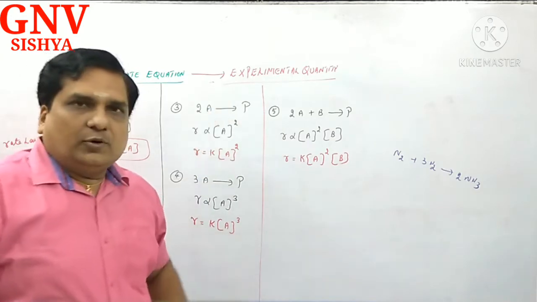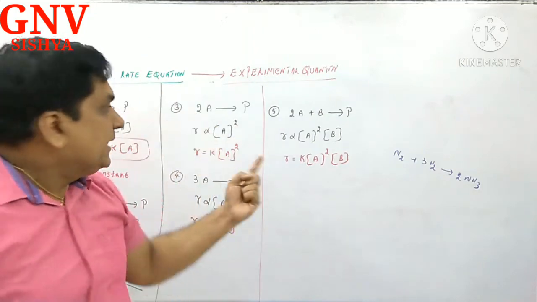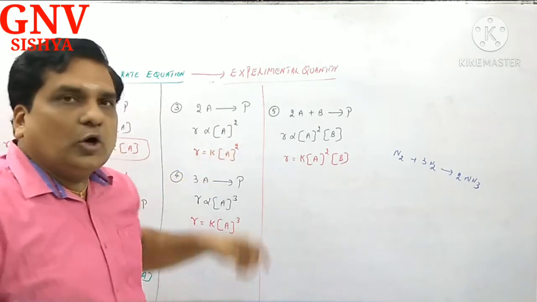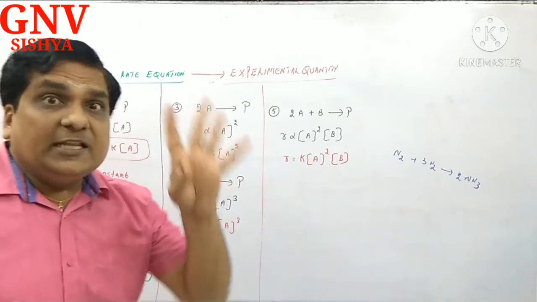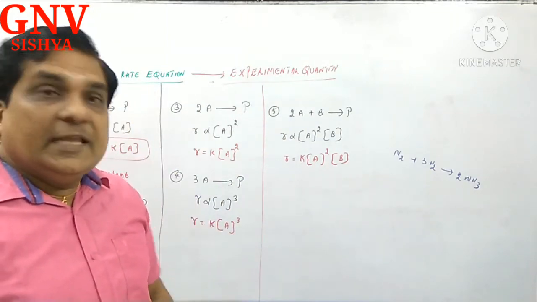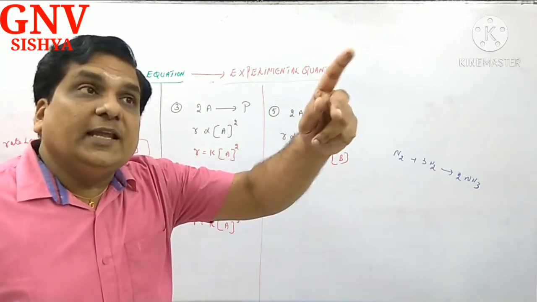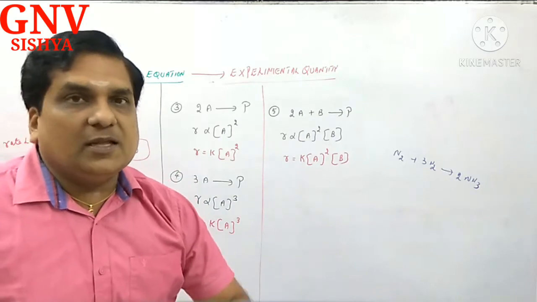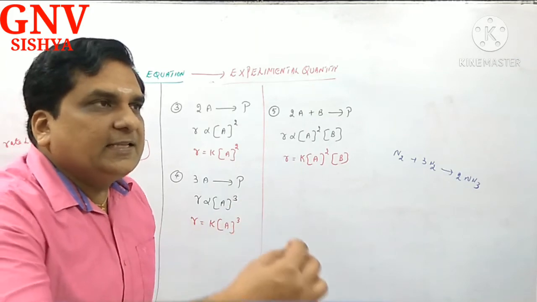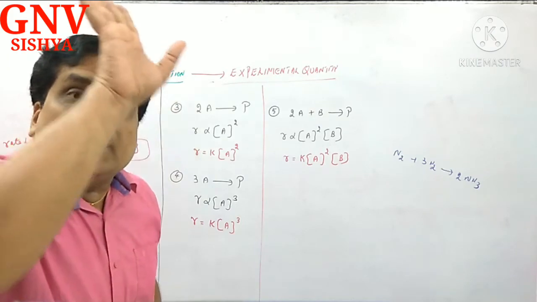Next, R is equal to K into A power 2. We accept this as valid when we increase the concentration of A by 2 times. When you increase 2 times, 2 power 2, how much? 4. If the rate of the reaction increases by 4 times, then I accept this. Increase the concentration of A by 3 times, then 3 power 2, 3 into 3, 9. If the rate increases by 9 times, then this equation is correct. Suppose I increase the concentration of A by 2 times, and the rate increases only by 2 times.